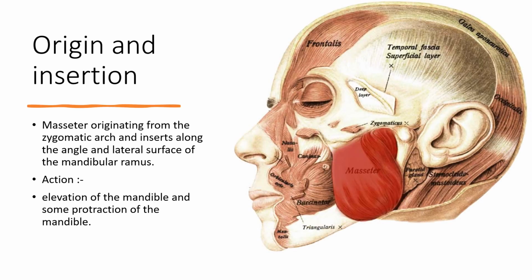So guys, as you can see in this diagram, this is the masseter muscle. Masseter muscle originates along the zygomatic arch. Okay, this whole is the zygomatic arch, and it inserts along the angle and the lateral surface of mandible ramus. Okay, so mandible bone has three parts: the body, ramus, and the coronoid process. So this masseter muscle inserts into the ramus.